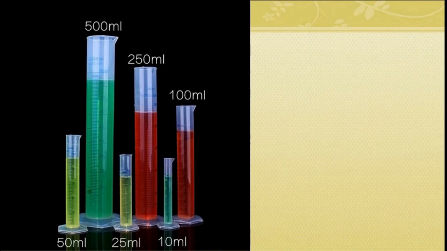Now you can see here different measures. These are called measuring cylinders. Now you can see here 50 ml. This is a 50 ml measuring cylinder. This is less than that one, that is a 25 ml measuring cylinder. This is 10 ml. See this. We use all of these in the laboratories and also to take medicines.